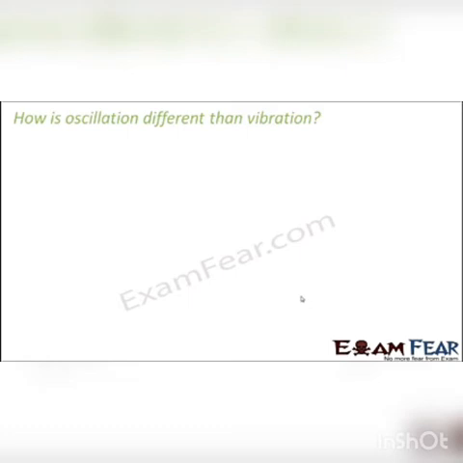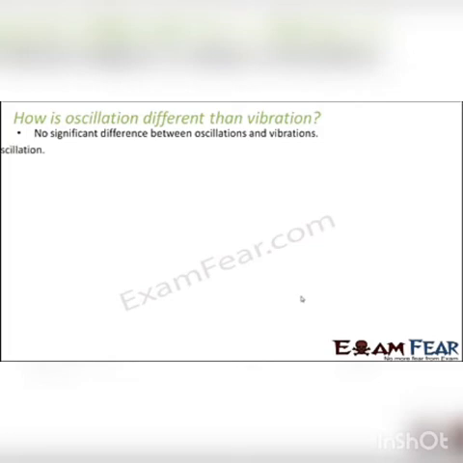It is just that vibration happens very fast. So you can say a fast oscillation is often called vibration. There is no significant difference between oscillations and vibrations. Both are basically the same thing. Just that when frequency is small, we call it oscillation. Okay, now what is frequency? That might be the next question coming up in your mind. We will talk about all these parameters a little later. So I'll park it for now. When we discuss frequency, I'll come back to oscillation and vibration.